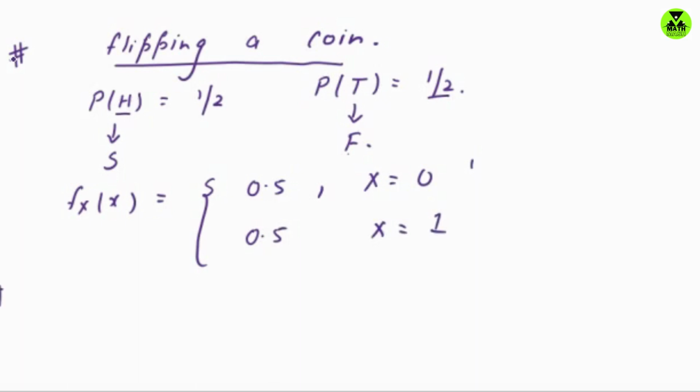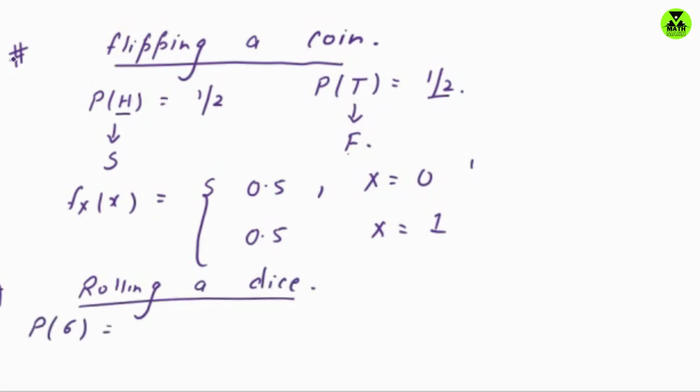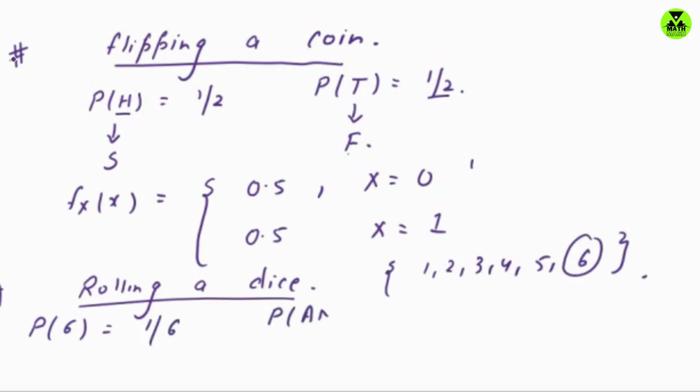Another example, rolling a dice. Getting a 6 is a success, and getting any other number is a failure. The probability of getting a 6: the total outcomes in the sample space are 1, 2, 3, 4, 5, 6. So getting a 6 is a success, so the probability of getting a 6 is 1 by 6, and the probability of getting any other number is 5 by 6.